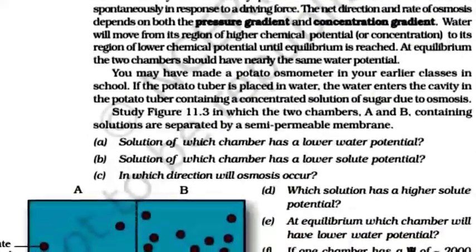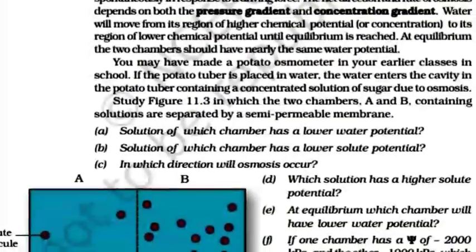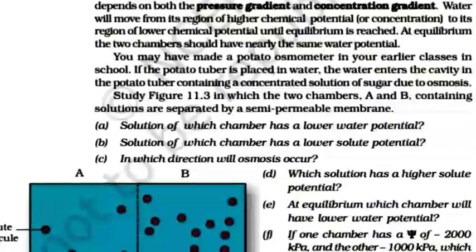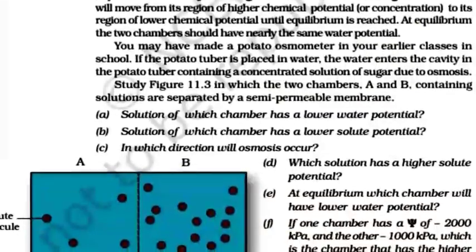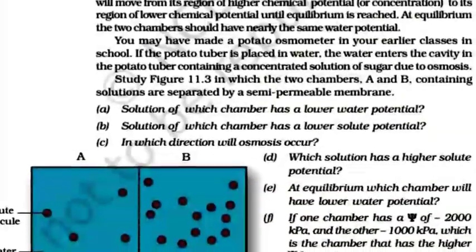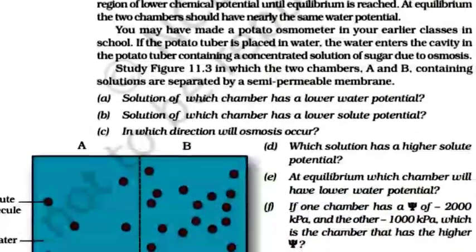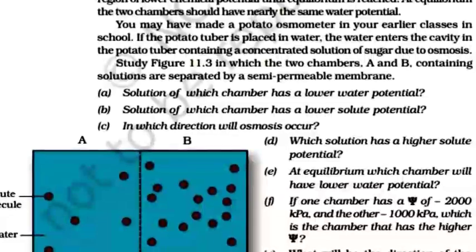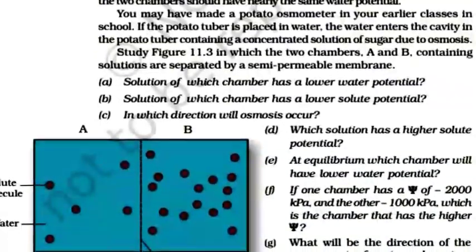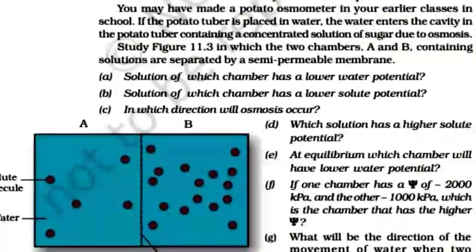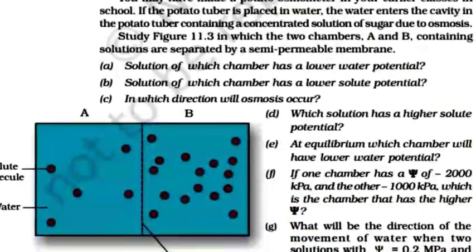Study the figure, in which two chambers A and B containing solution are separated by a semi-permeable membrane. A, solution of which chamber has a lower water potential? B, solution of which chamber has a lower solute potential? C, in which direction will osmosis occur? D, which solution has a higher solute potential? E, at equilibrium which chamber will have lower water potential?